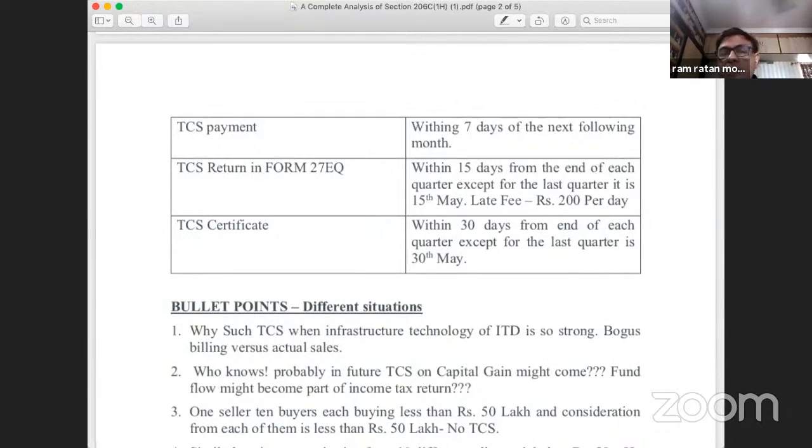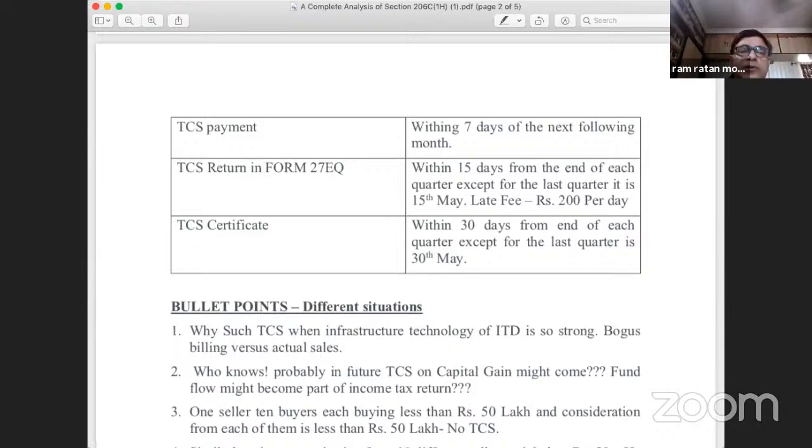TCS is to be deposited by the 7th day of the next following month. So whatever TCS you collect in October has to be deposited by 7th of November 2020. Whatever you collect in November will have to be deposited by 7th of December 2020. This is the way the TCS is to be deposited.